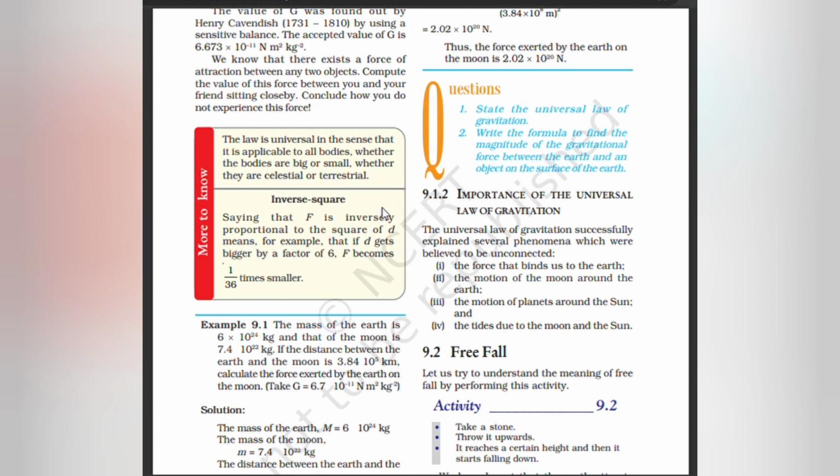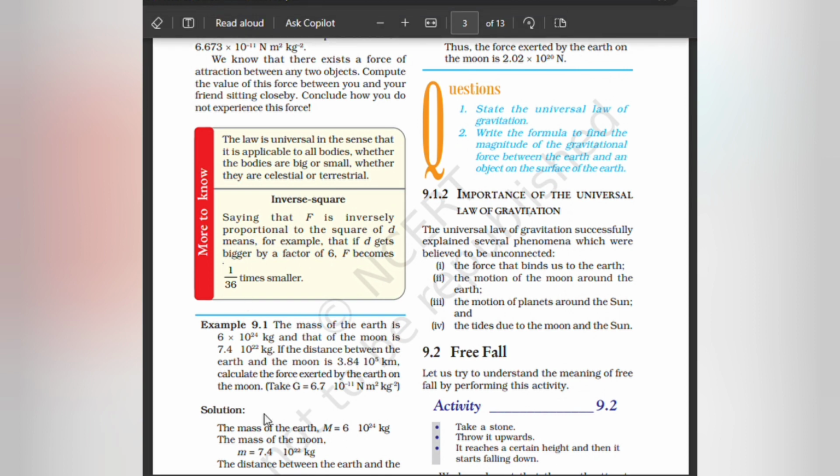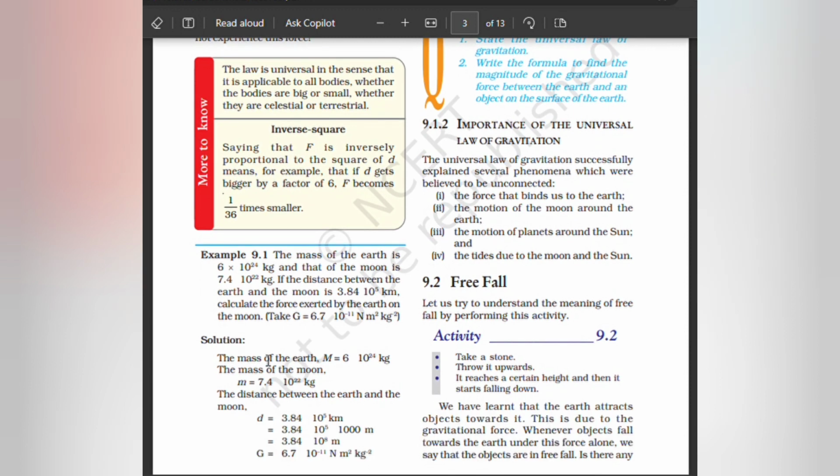Example: the mass of the earth is 6 into 10 to the power 24 kilogram and that of the moon is 7.4 into 10 to the power 22 kilogram. If the distance between the earth and the moon is 3.84 into 10 to the power 5 kilometer, calculate the force exerted by the earth on the moon.